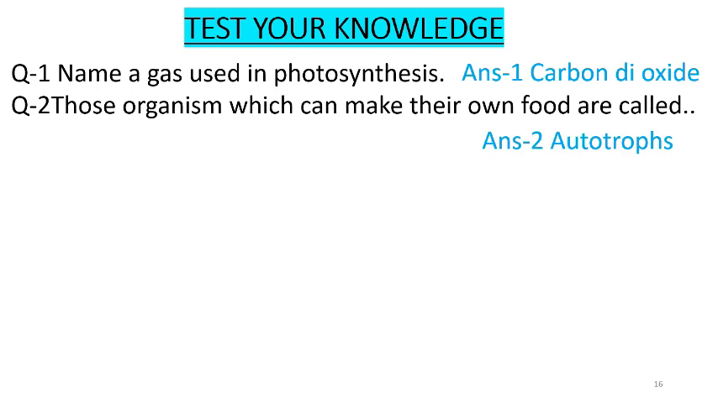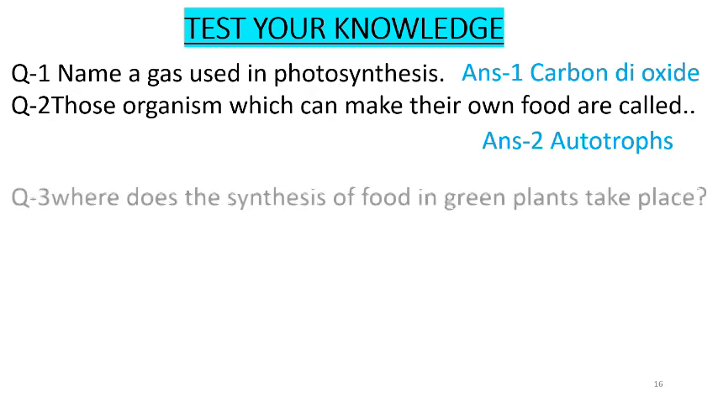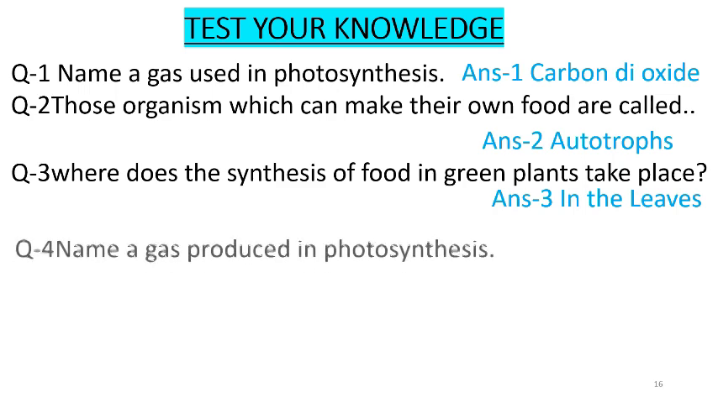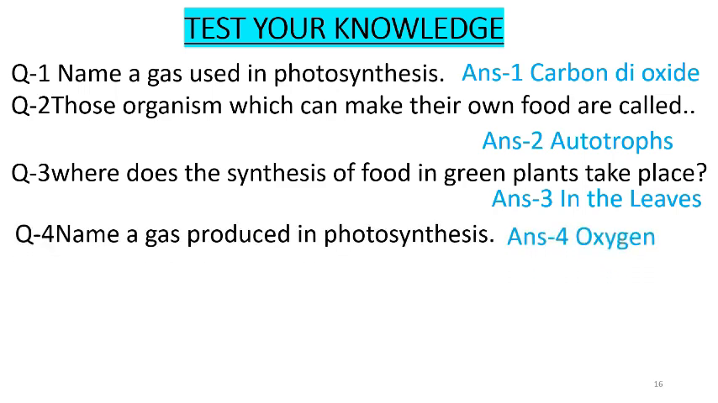Answer is autotrophs. The third question is, where does the synthesis of food in green plants take place? Answer is in the leaves. Question number 4. Name a gas produced in photosynthesis. Answer is oxygen.